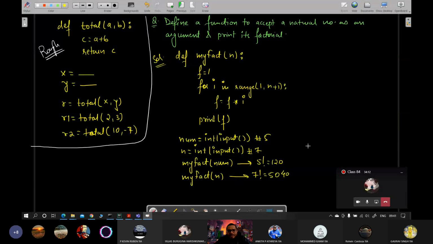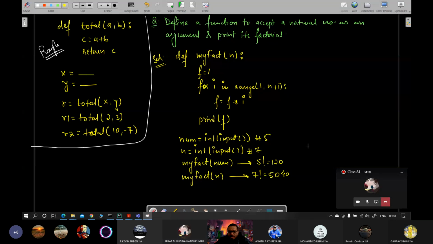We have already seen that dynamic typing is there in Python. So it will automatically determine based on what type of value you are passing to the variable. So maybe you were referring to some other programming languages, where in functions you will have to do that. No, sir, like it'll make it easier. Like we need to define it again, integer. Like we need to make another variable. Like if we need to call the function, we need to define a variable first, like num equal to 5. Then we'll call my fact num.